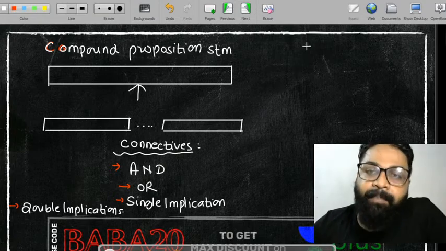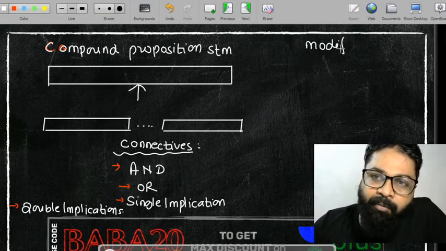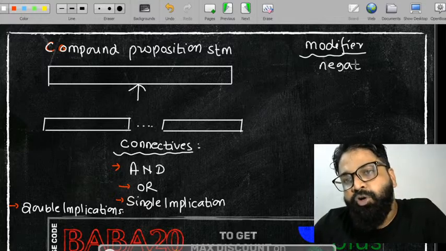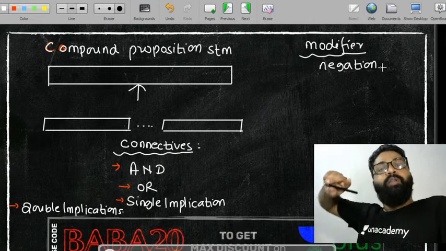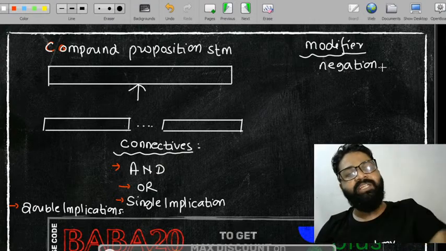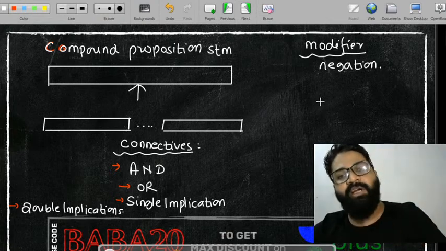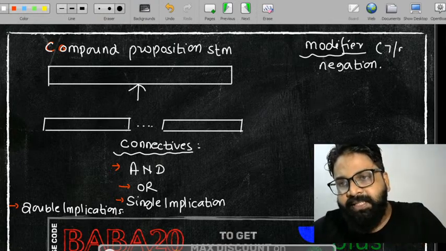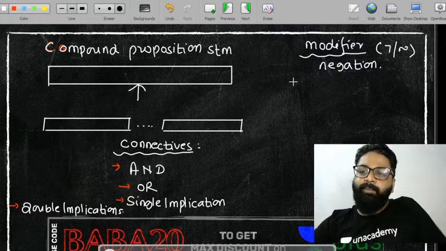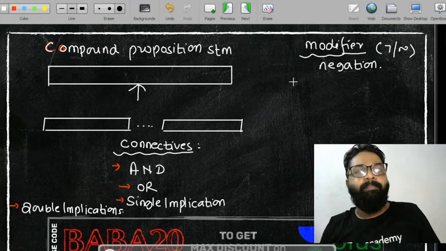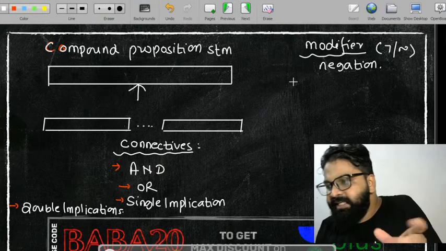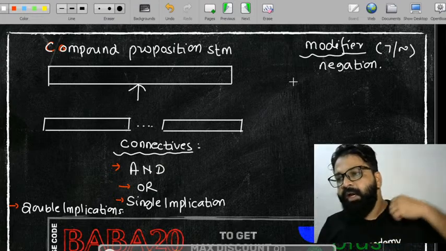And I am having one type of modifier. इसको मैं मॉडिफायर बोलूंगा. मॉडिफायर इज कॉल्ड एज अ निगेशन. निगेशन को मॉडिफायर बोलते हैं. अच्छा, those people who are having a doubt that sir, negation is also called a connective: negation is not called a connective, negation is called a modifier. Notation is this. तो ये negation statement को modify कर देता है. For example, Einstein is genius. Einstein is not genius. ठीक है?